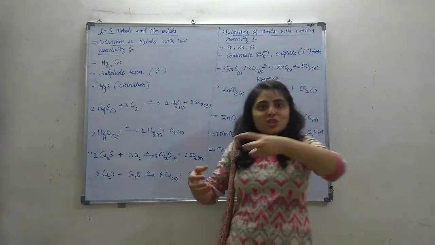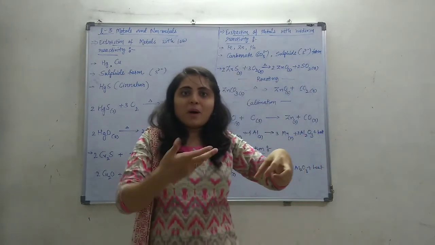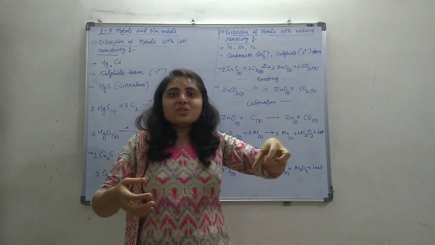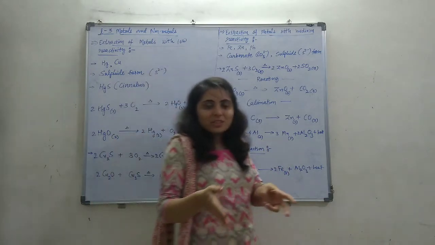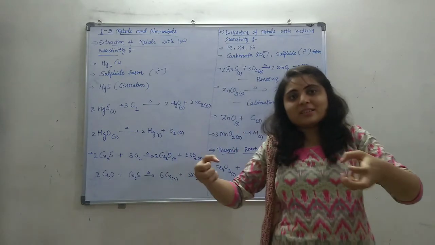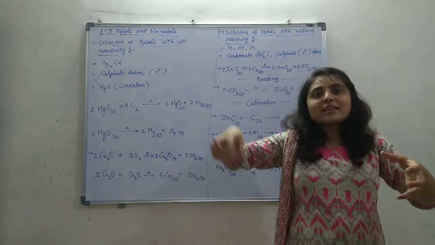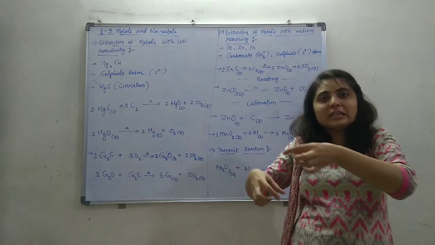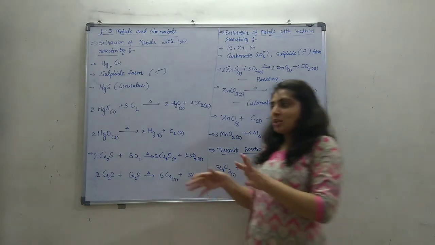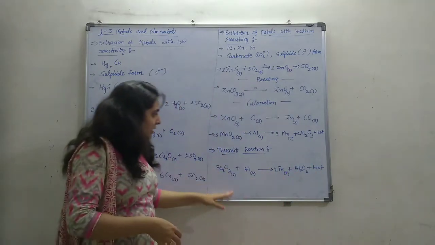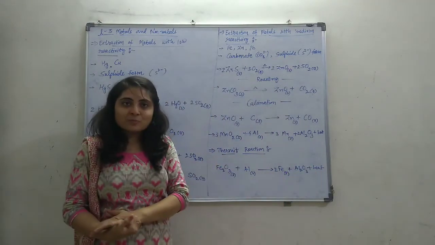Melted iron can take the shape of whatever part it is, and the parts can be joined. If a piece is broken, it can be made again by liquefying the iron metal. So this reaction is particularly known as the thermit reaction.